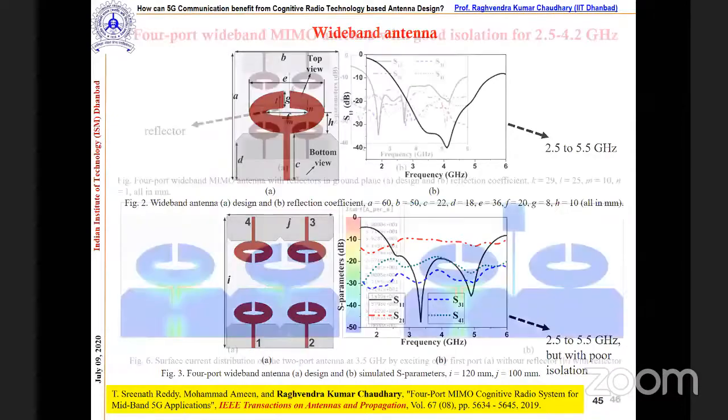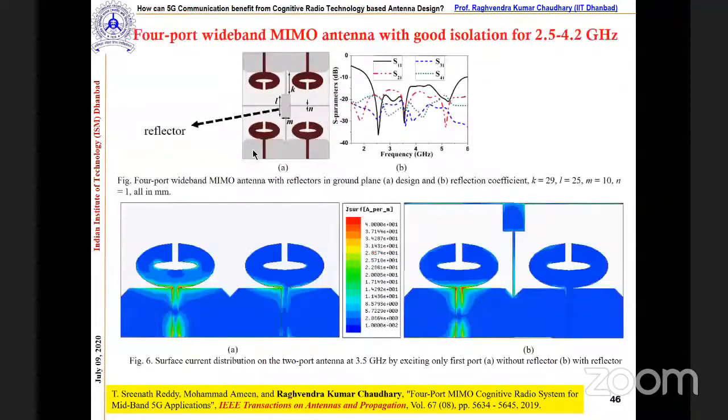So here, what we did actually, we opted for the reflector-based approach because we don't want to make the system complex. When we use a decoupling network or a filter-based approach, we would have to make it reconfigurable, and for that some active elements are required, correct? So it is better to use the reflector type here, and we found that once we accommodated it, the isolation is really very good.